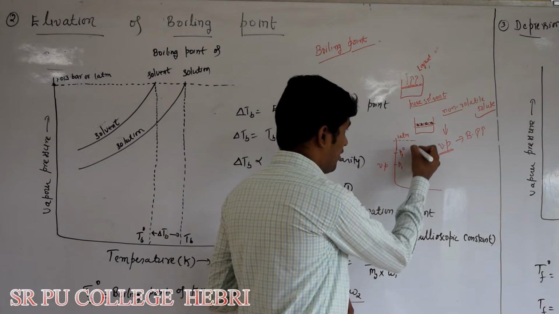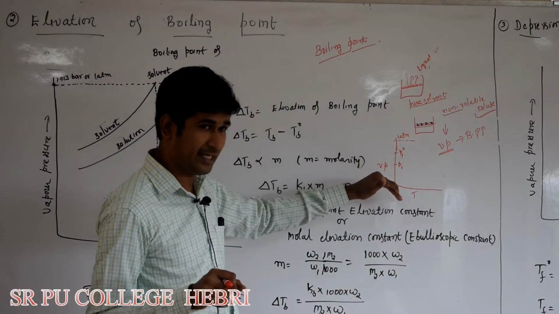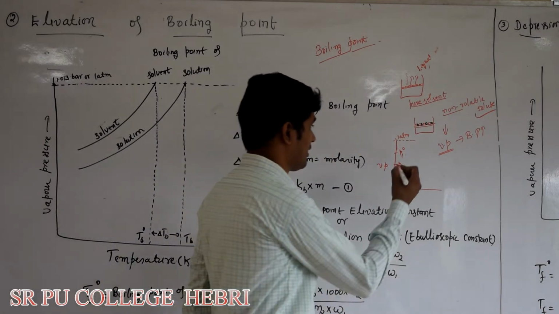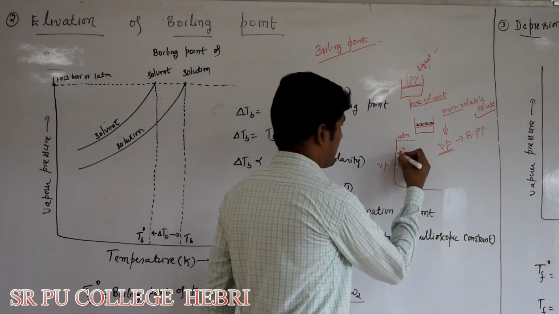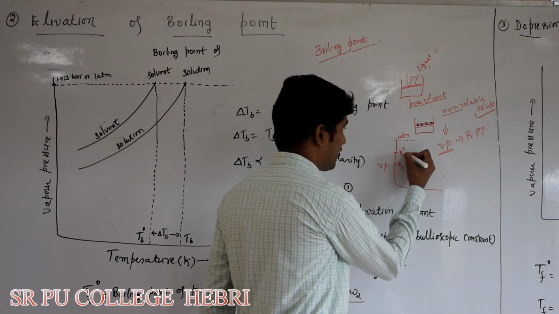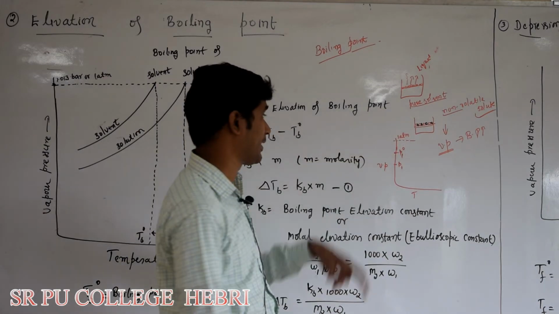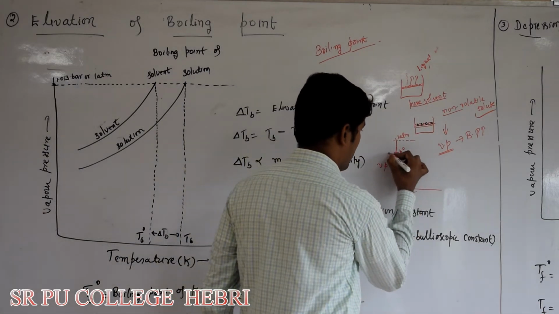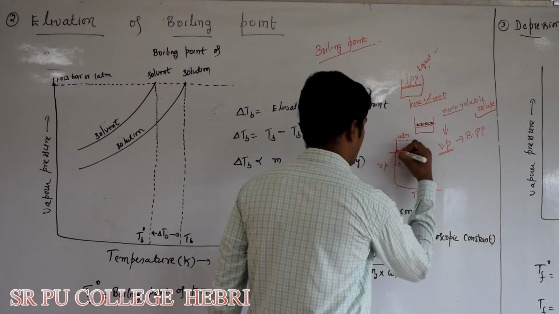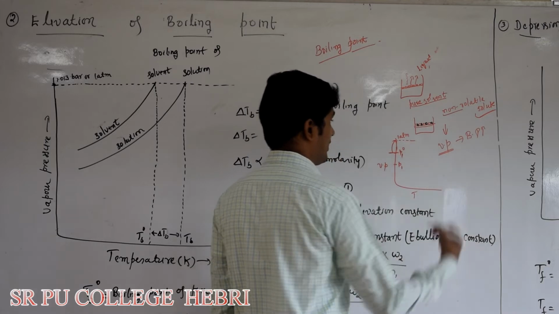Now, upon the addition of non-volatile solute, the vapor pressure of the liquid or solvent decreases. So now it becomes P1. So boiling point is what? Boiling point is the temperature required to increase the vapor pressure of the liquid to atmospheric pressure. See, for a pure solvent, this is the vapor pressure. So we have to raise the vapor pressure from P1 naught to 1 atmosphere.